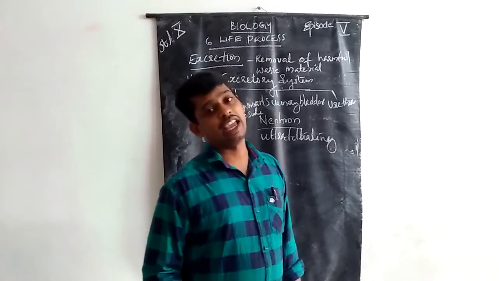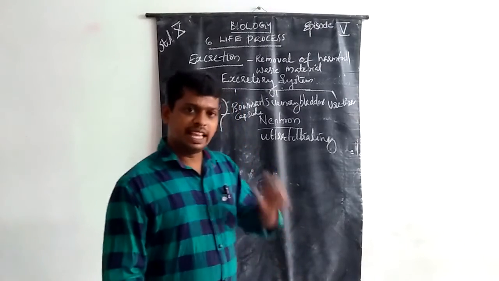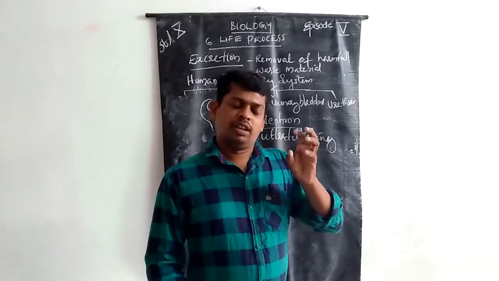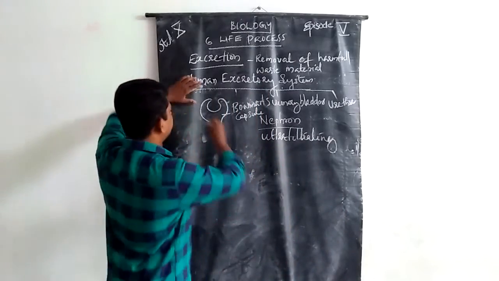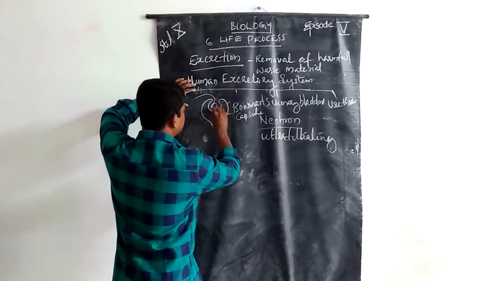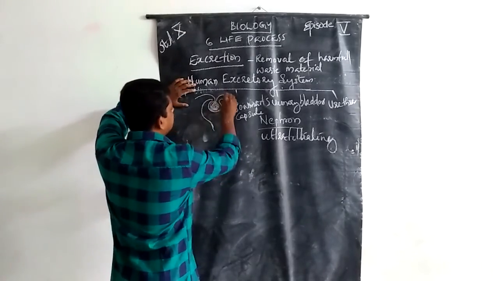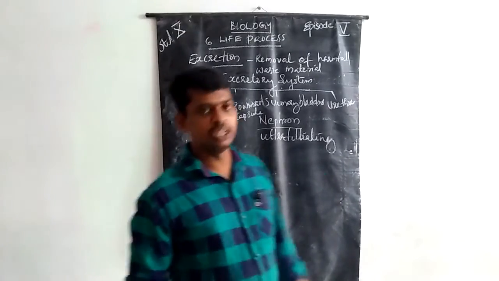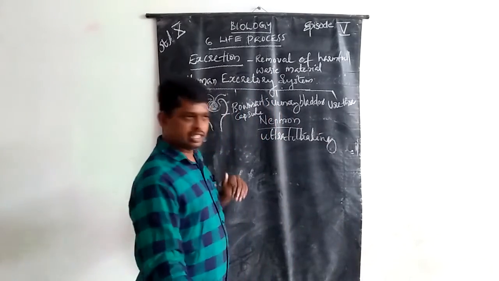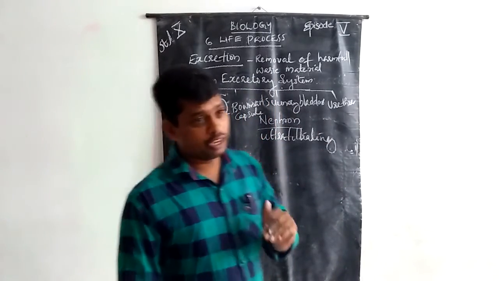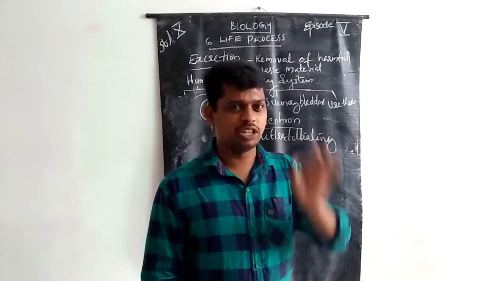Within the Bowman's capsule there are blood capillaries, coiled and recoiled, with blood flowing at high pressure.